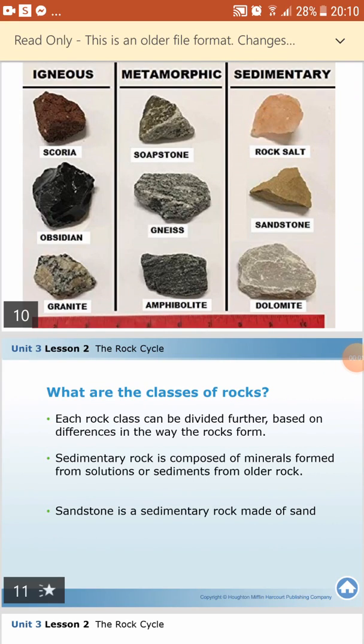Assalamu alaikum. Today we are going to talk about the classes of the rocks.